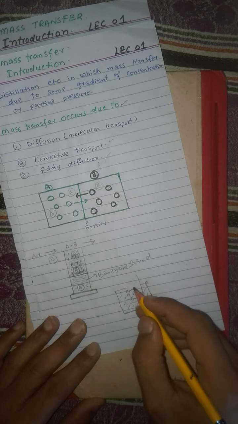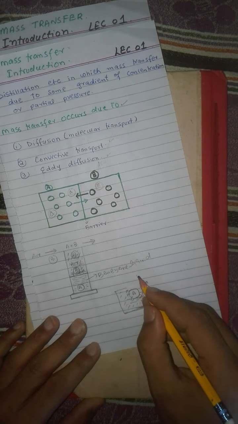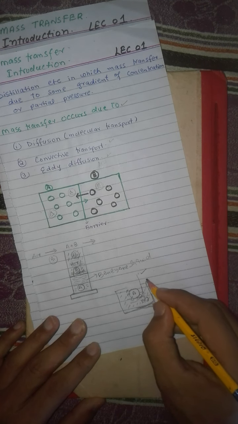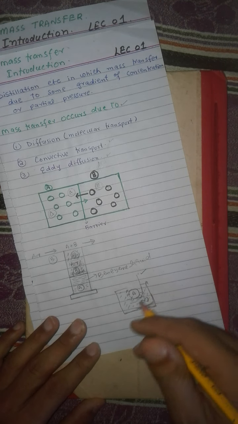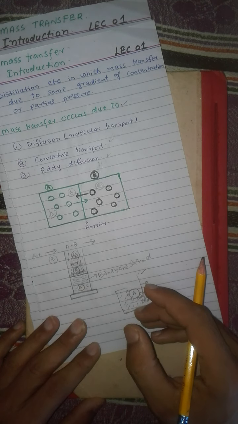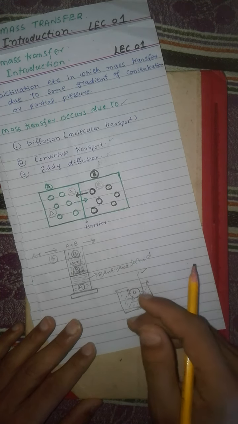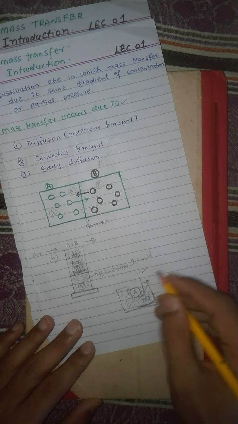The mass transfer can be increased by some external means, by a stirrer or some other mechanical means, and it is known as eddy diffusion. Eddy diffusion and convective mass transfer increase the mass transfer rate of substances. Simply, the diffusion process is a very slow process, and it can be increased by convective or eddy diffusion processes.